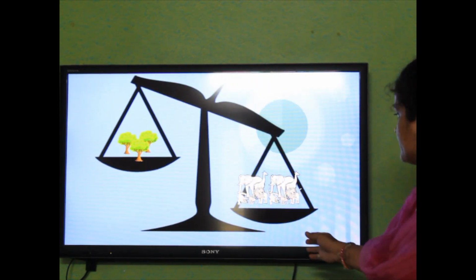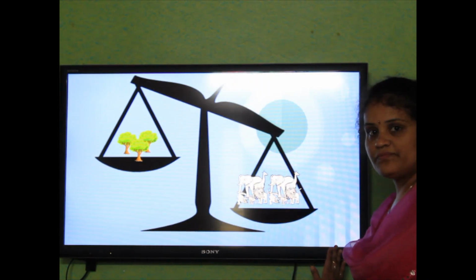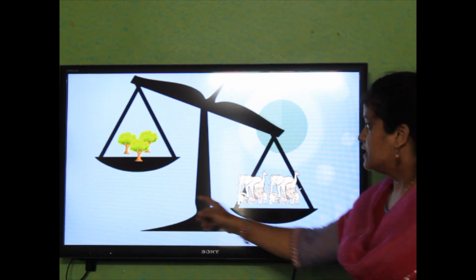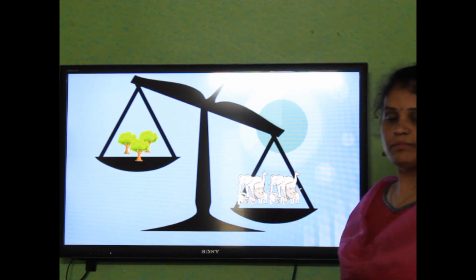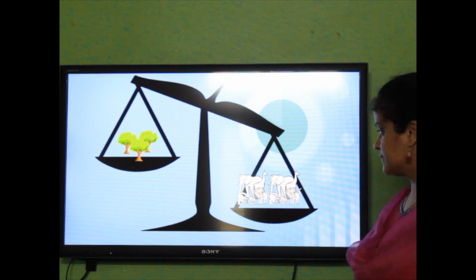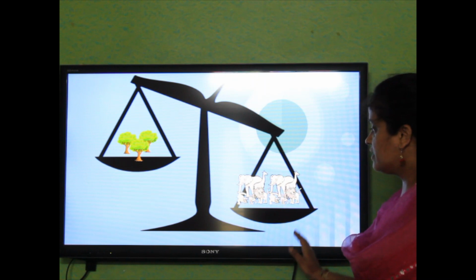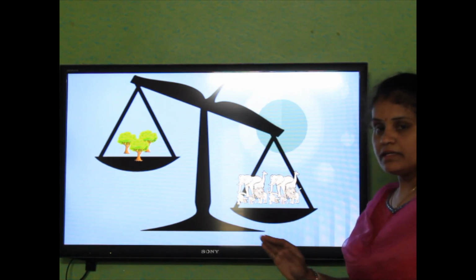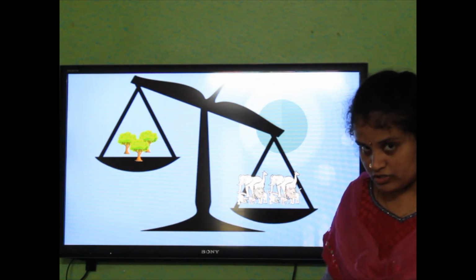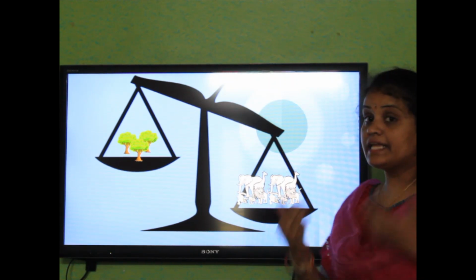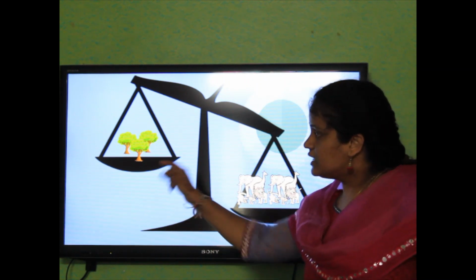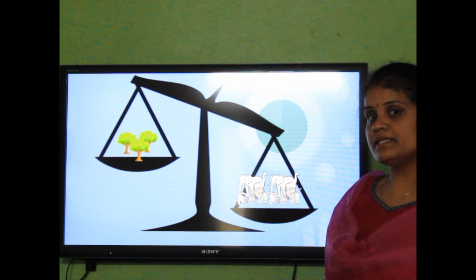First condition. Children, what are you observing here? In this condition, more animals are there, and fewer trees and plants are there. Then what will happen? Now we are going to discuss. If more animals are there, they will release more carbon dioxide and they need more oxygen. But here fewer trees and plants are there.